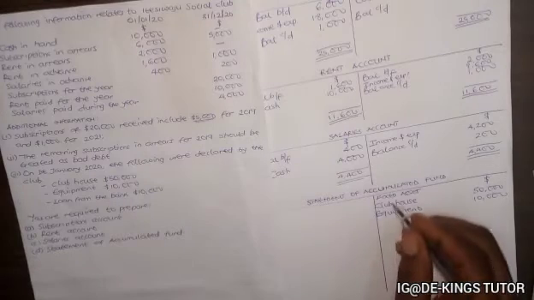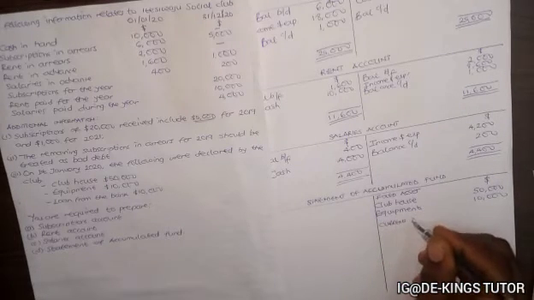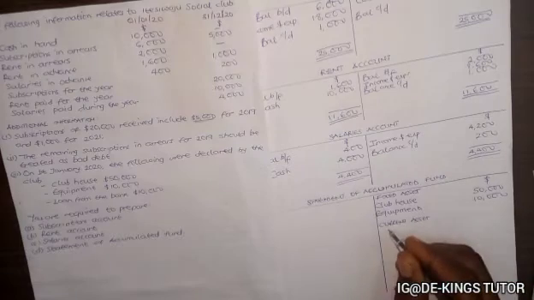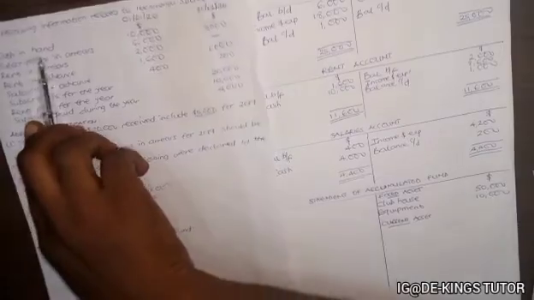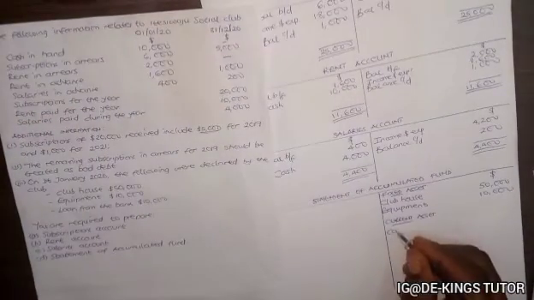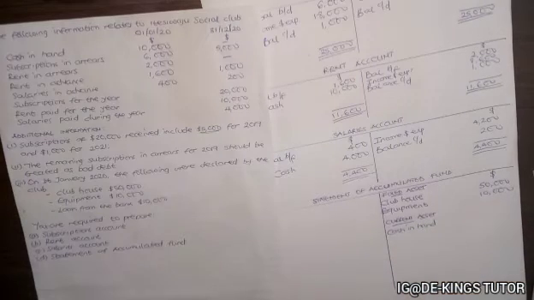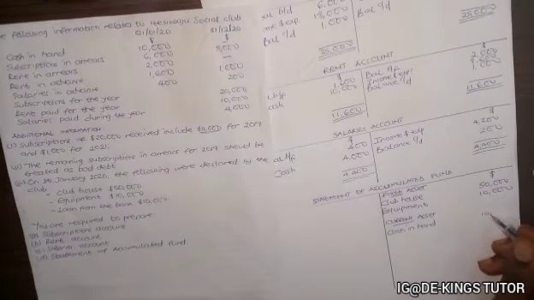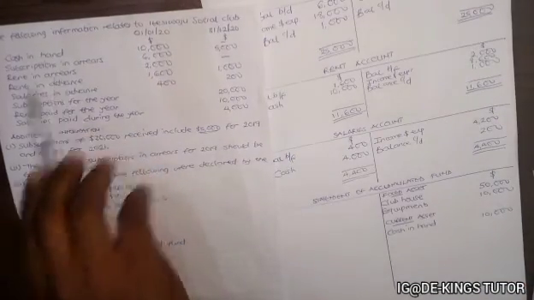No. So the next one is a current asset. The current asset here we have cash in hand, $10,000. So we have cash in hand, 10,000.